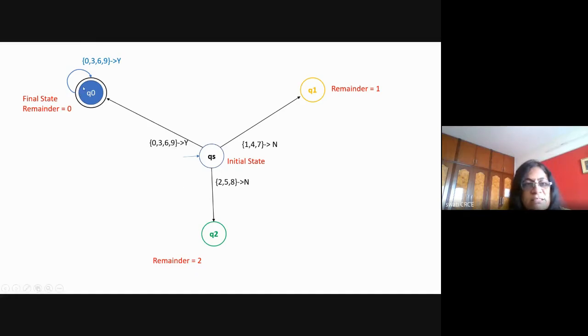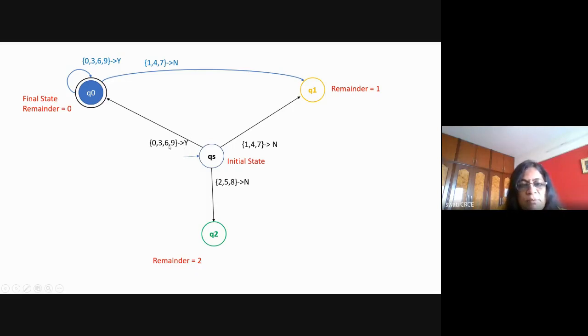Now in the state Q0, suppose your number is 91 and you want to divide it. With 9, you are in the state QS initially, and with 9 it will go here. Now there is 91, so the remainder is 1. Where should it go? It should go to the state Q1. So I'm drawing the transition for 1, 4 or 7. It will go to the next state, that is Q1, and the output is equal to no. The number is not divisible by 3, but the remainder is 1.